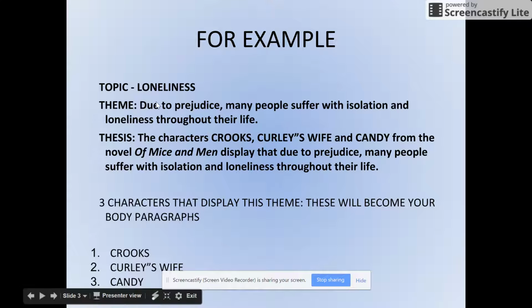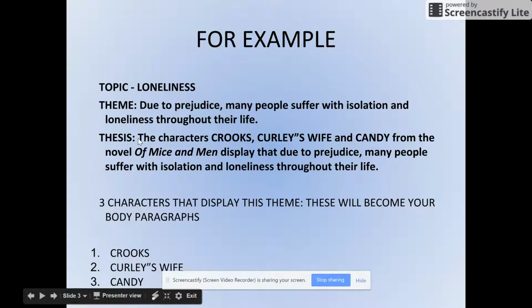Now, how do you turn the topic that you then turn into a theme into a thesis? Well, an easy way to think of it is as a formula, mathematically. You need to make sure you mention the title of the book, and mention the three characters that you're going to include, since that's what your essay is about. These are your three body paragraphs. One body paragraph about Crooks, one about Curly's wife, and one about Candy. And then you need to state your theme within that thesis too.